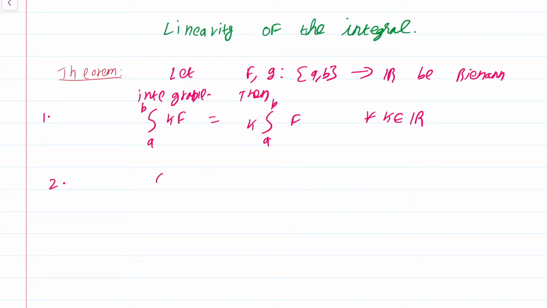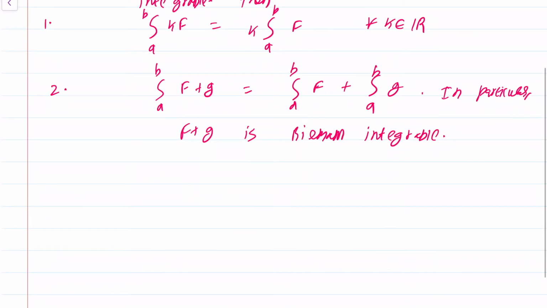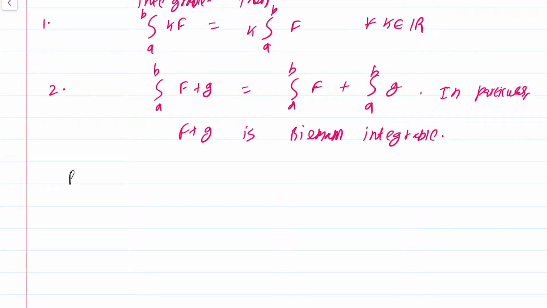Number two: the integral from a to b of f plus g is the integral from a to b of f plus the integral from a to b of g. So in particular, f plus g is Riemann integrable. The sum of two Riemann integrable functions is indeed Riemann integrable, and not only that, the integral of the sum is the sum of the integrals, as you would expect. Now let's go on to the proof.